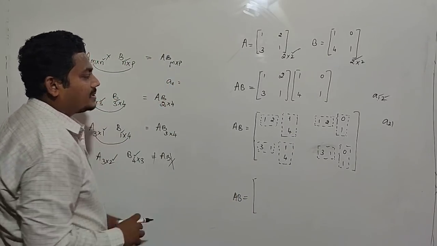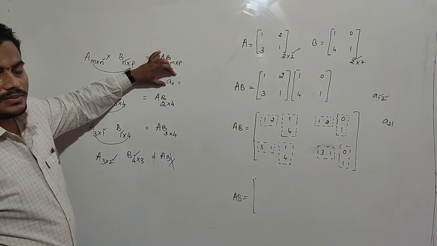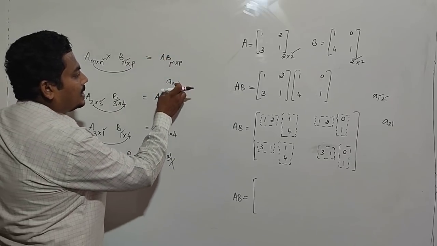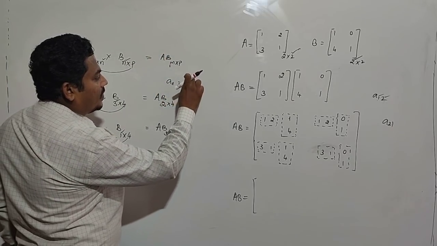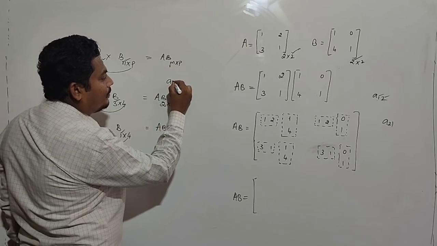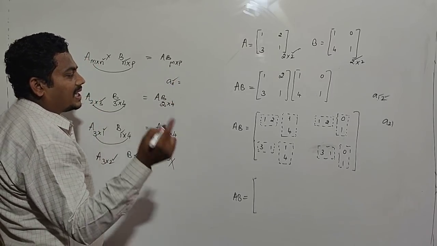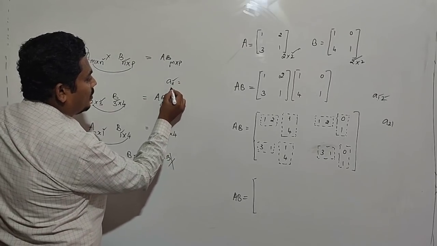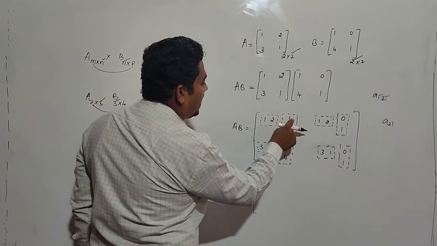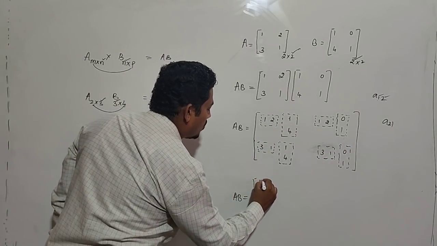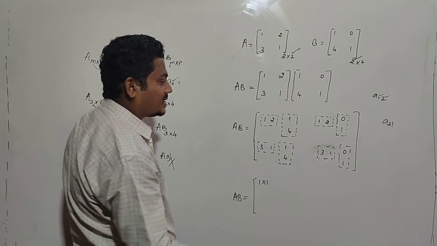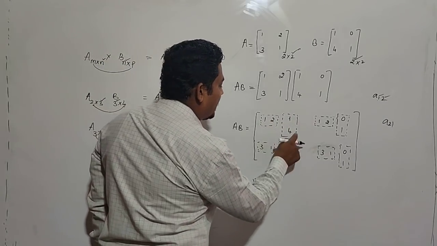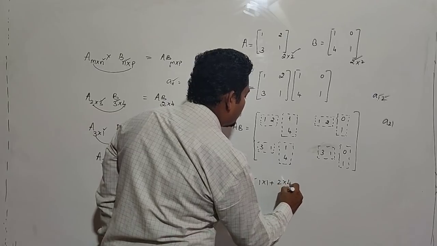A11. We need A11 of AB. A11 of AB means the sum of products of elements of the first row with corresponding elements of the first column. That is 1 into 1 plus 2 into 4.